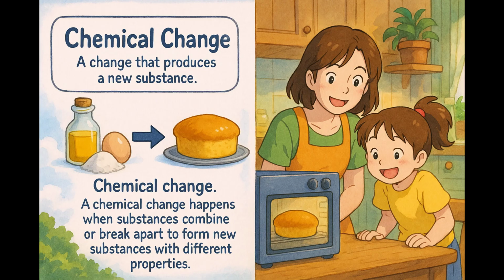Just as you can't extract raw eggs or flour from a finished cake, a chemical change is irreversible and results in the formation of a new substance, highlighting how the process fundamentally alters the original materials.